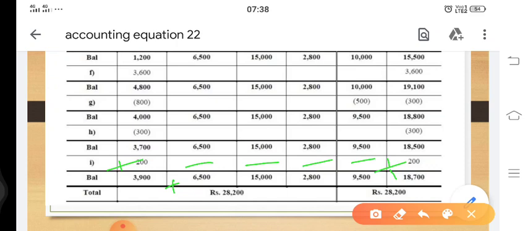Lastly, 18,500 plus 200 comes to 18,700. Now what we have to show is 9,500 plus 18,700 comes to 28,200. At the same time, this plus this plus this, so this also comes to 28,200. And now since our assets are equal to liabilities plus capital in total, that means our accounting equation got proved.